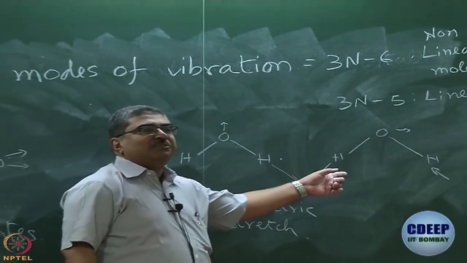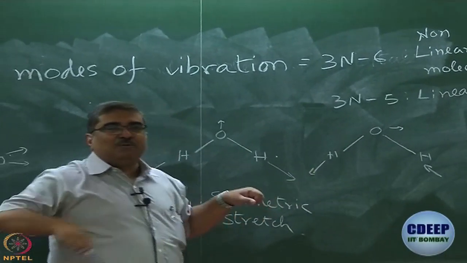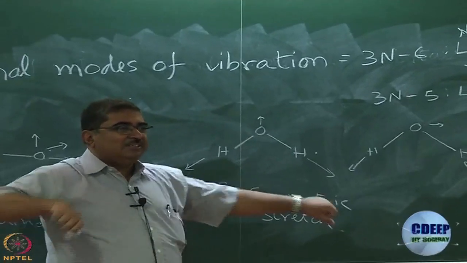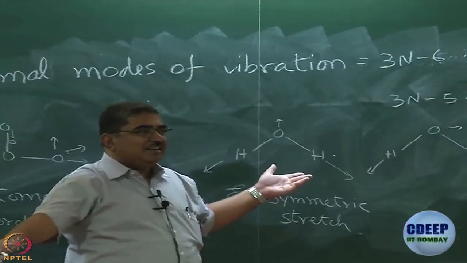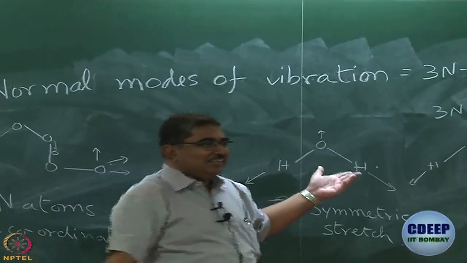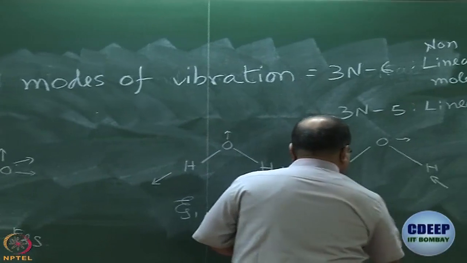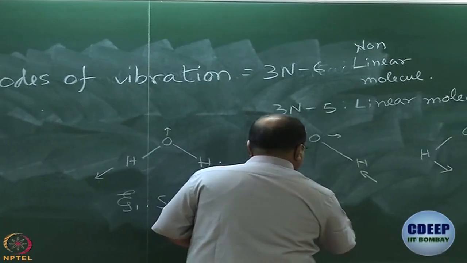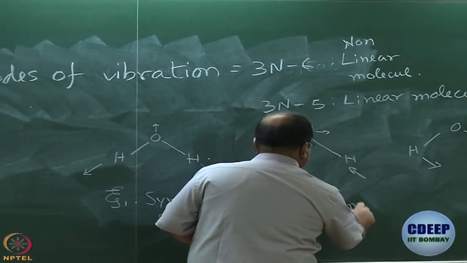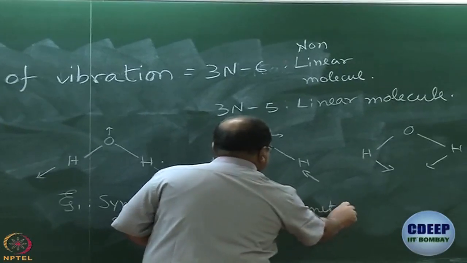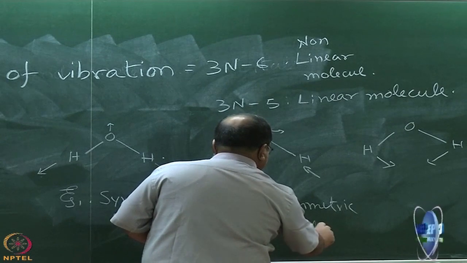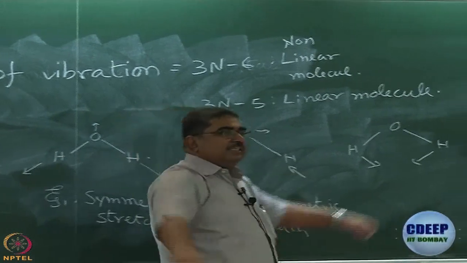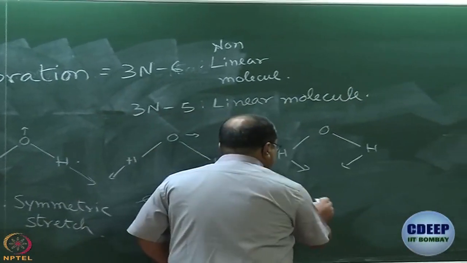It is not very difficult to guess what this will be. Here, when one bond gets stretched, the other bond gets compressed. So, this kind of motion. What is it called? Asymmetric stretch. Xi2, asymmetric stretch. And this is the bend. So, let us say this is Xi3.